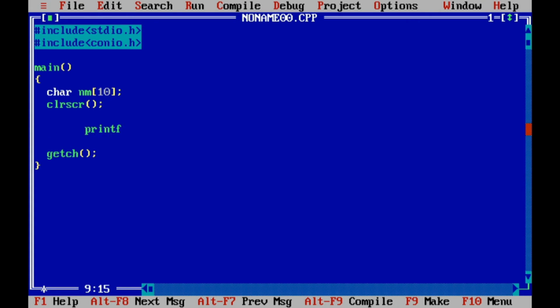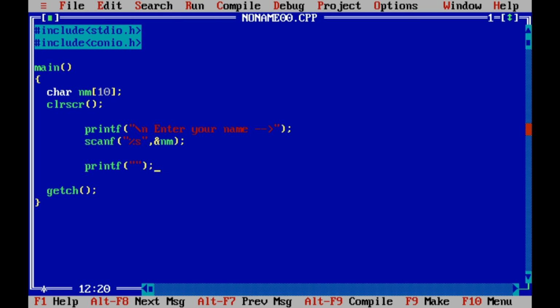Let us take input with printf, backslash n, enter your name. To take input of multiple characters or a string, here the access specifier is %s and the address of nm.